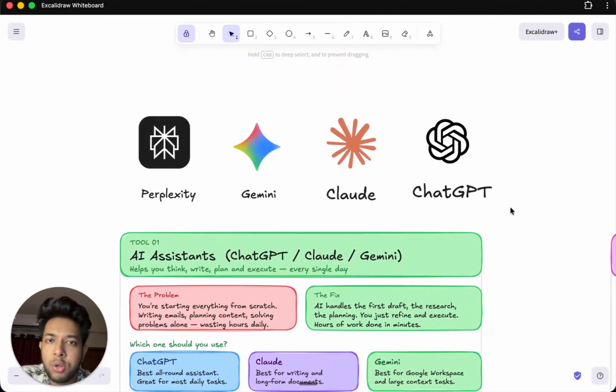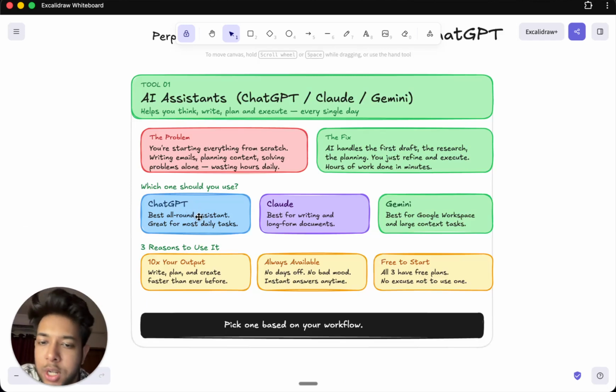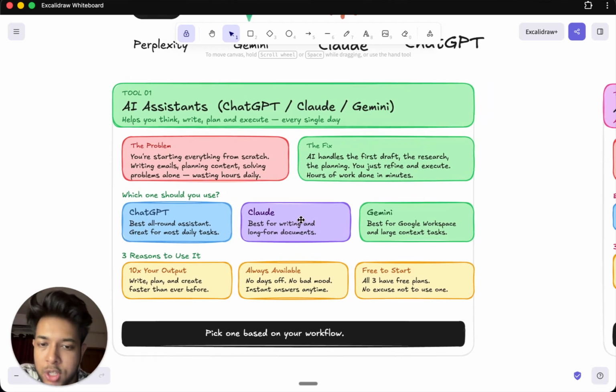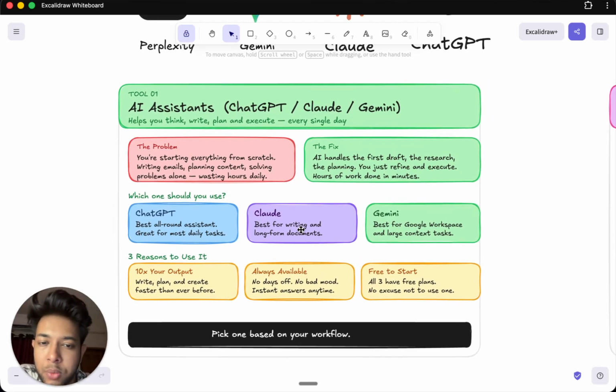And ChatGPT is still great, of course, for general day-to-day tasks, and programming and coding are all quite good. So ChatGPT is the best all-round assistant, and it's great for most daily tasks. And Claude is really good at writing, by the way. If you're someone who has to do a lot of copywriting, then I definitely recommend using Claude, and you can also create a lot of long form documents as well. It can write really realistic LinkedIn posts or email copies for you right away. The way Claude generates the copy is really good.